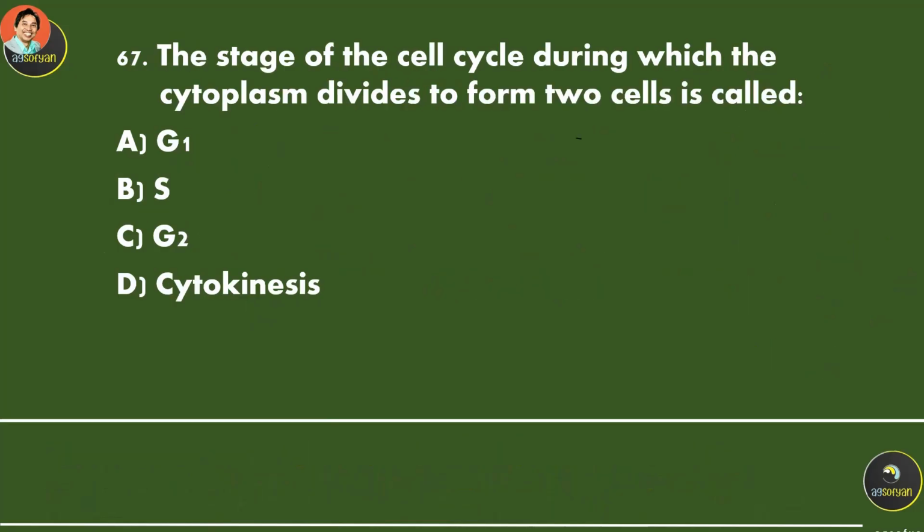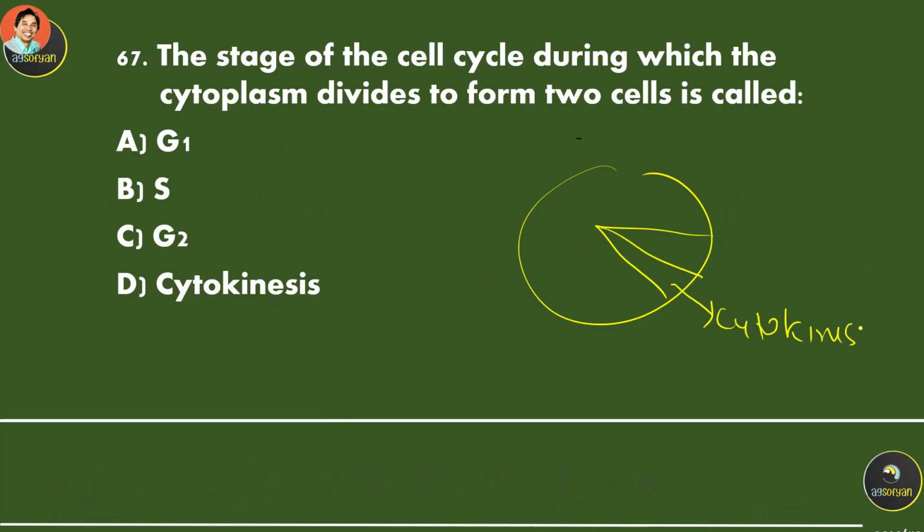The stage of the cell cycle during which the cytoplasm divides to form two cells is called, this is the last stage over here. We call it cytokinesis.